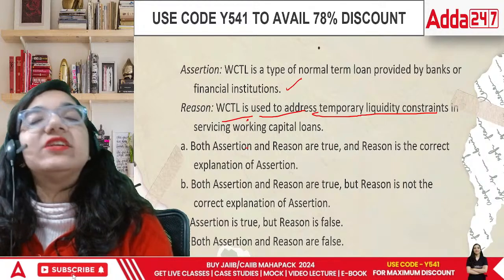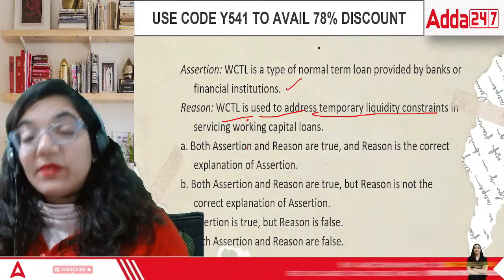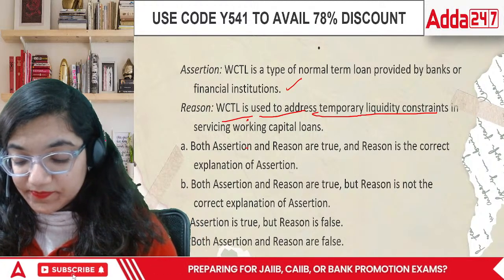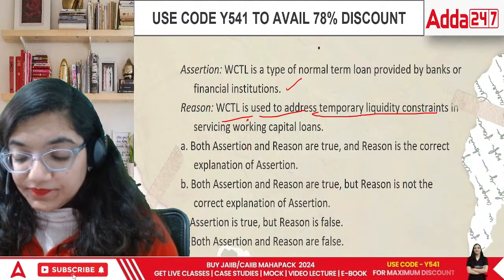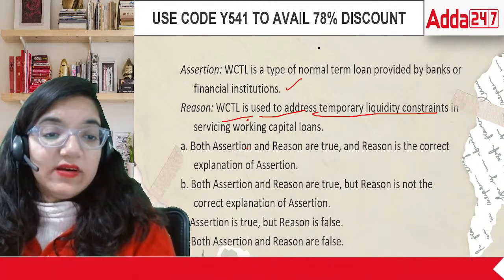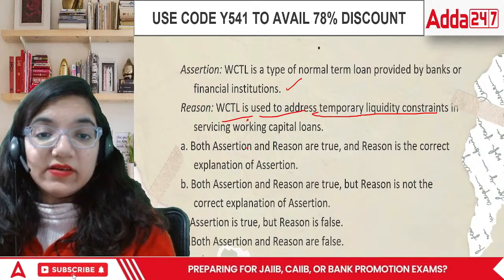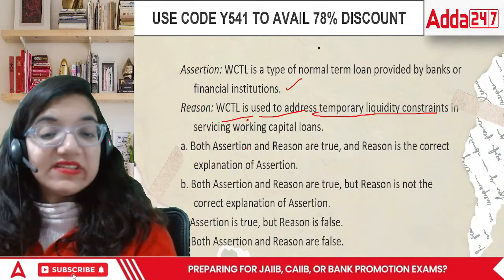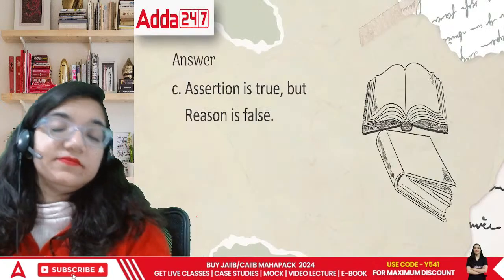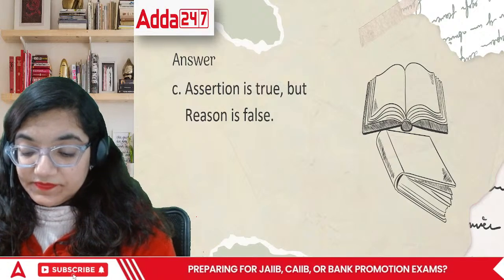That is done by bridge financing. The temporary liquidity constraints can be removed through bridge financing. So in this case, the correct answer is that the assertion is true, but the reasoning is definitely false.